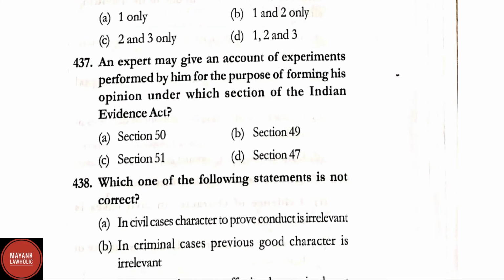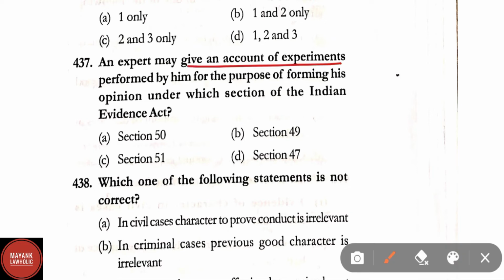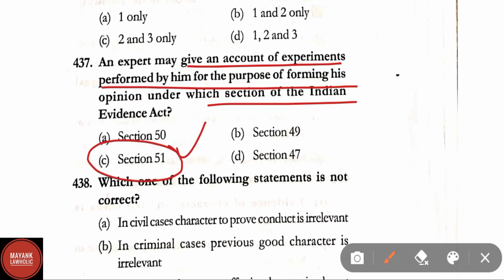Question number 437. An expert may give an account of experiments performed by him for the purpose of forming his opinion under which section of the Indian Evidence Act? Here correct answer is option C, that is section 51 of the Indian Evidence Act.